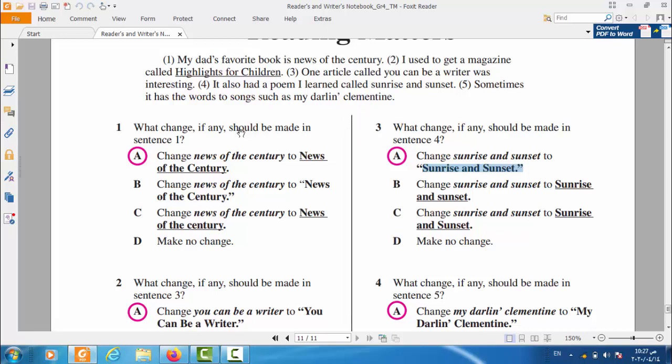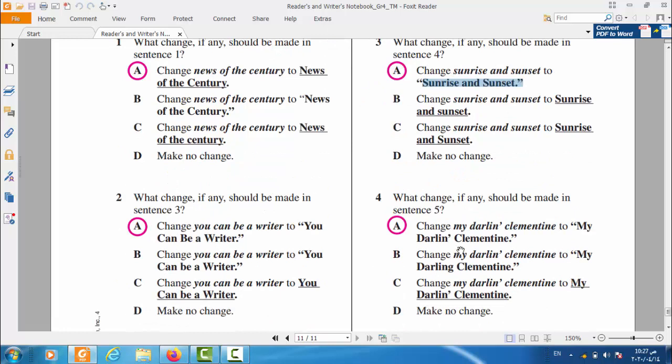This is the name of a song, but really I haven't heard about it before. I don't know how to pronounce it, Clementine or Clementine. So we have to change it into My Darling Clementine.